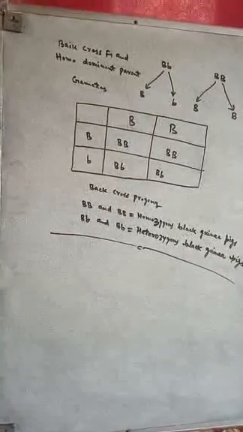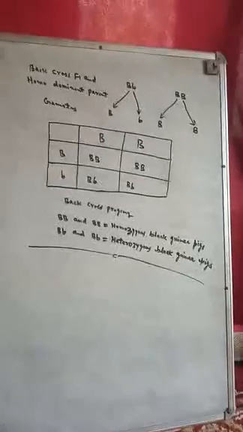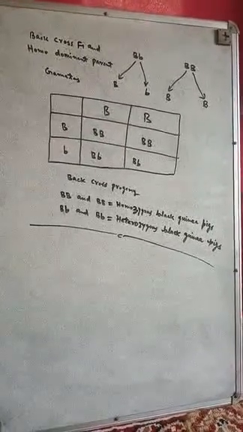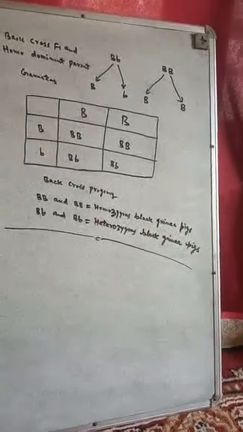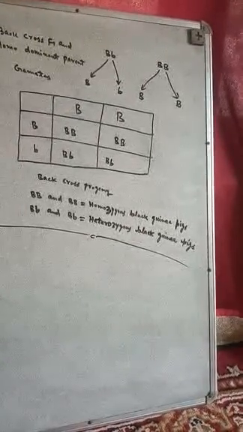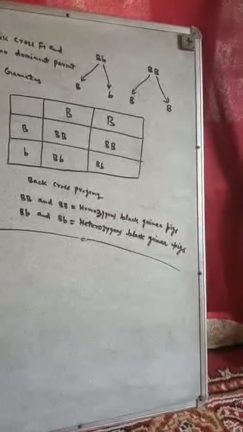Now it will continue here. This shows the back cross between F1 and the homozygous dominant parent. You see here capital B, small b. The gametes will be capital B and small b, and here capital B, capital B. So here you will see segregation.